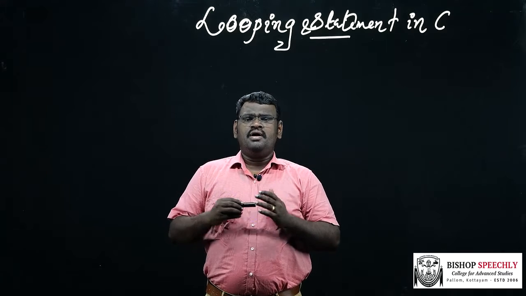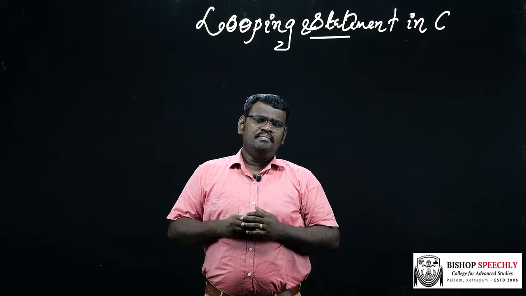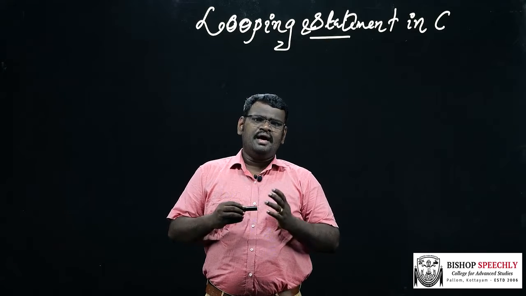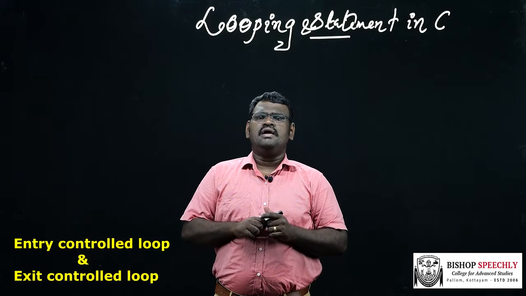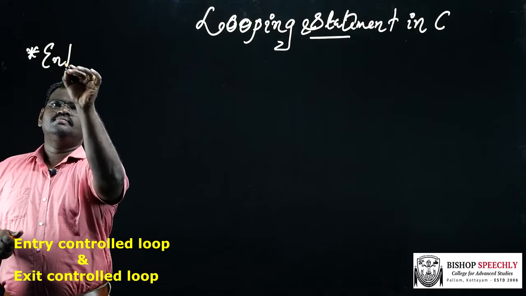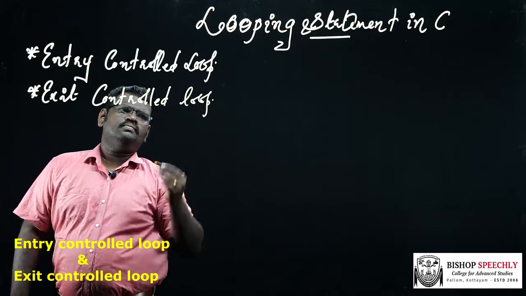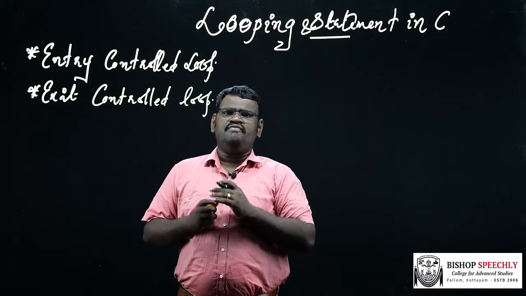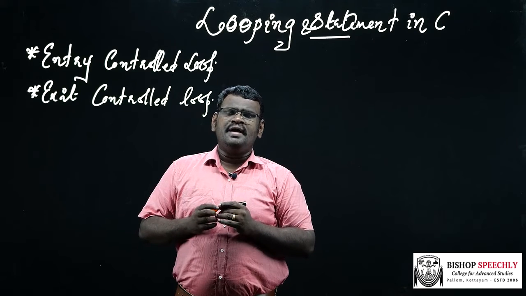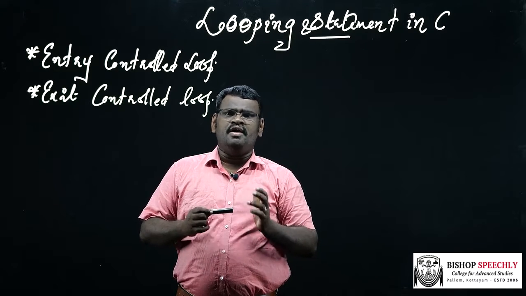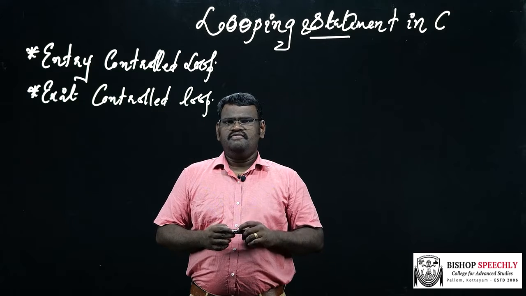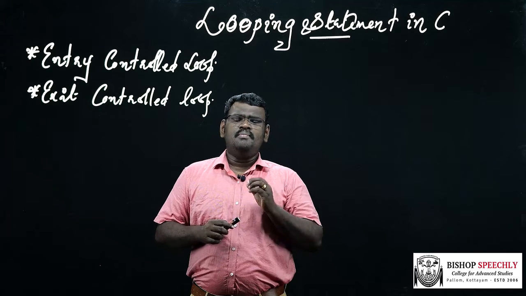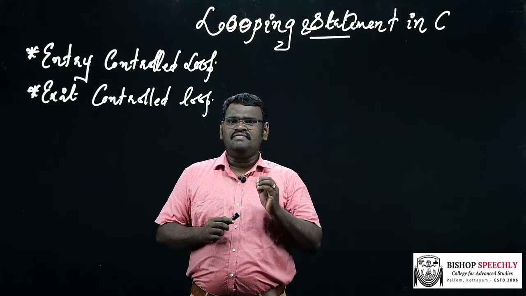There are two types of looping statement in C language, based on the position of the control statement. They are entry controlled loop and exit controlled loop. In entry controlled loop, the control statement is specified at the beginning of the loop. In exit controlled loop, the control statement is specified at the end of the loop. The main advantage of exit controlled loop is that even if the control statement is false, the body of the loop will execute at least once.